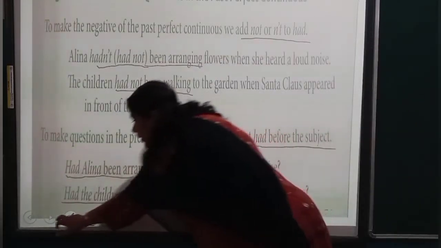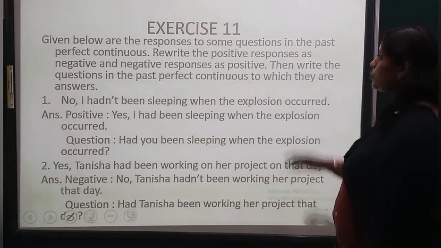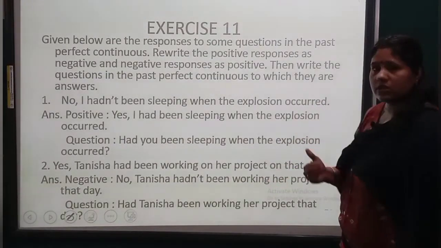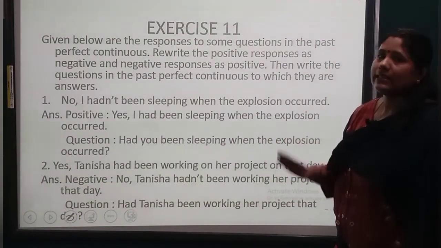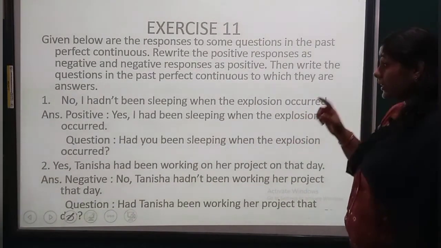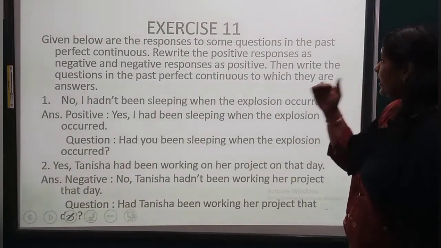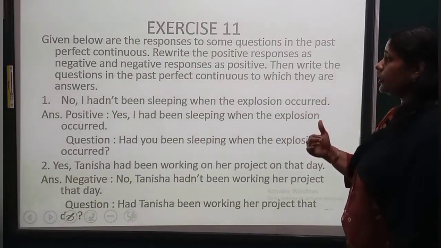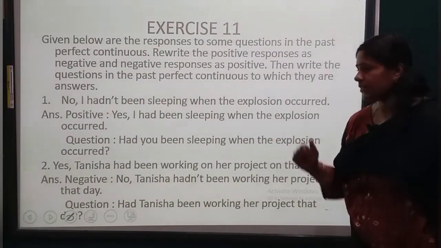Okay. Next, exercise 11. Given below are the responses to some questions in the past perfect continuous. Rewrite the positive responses as negative. Okay, if it is negative, write it in positive. If it is positive, write it in negative. And negative responses as positive. Then write the questions in the past perfect. First of all, you have to rewrite it into positive or negative responses, and then you have to convert it into questions as well in the past perfect continuous to which they are answers.